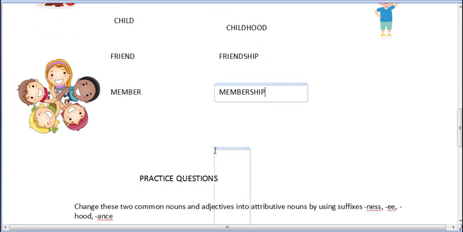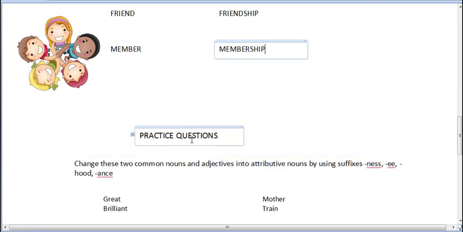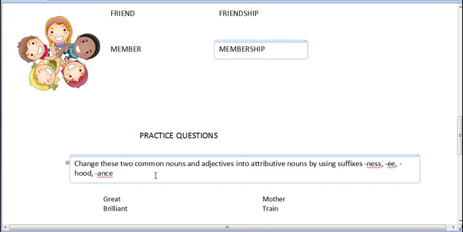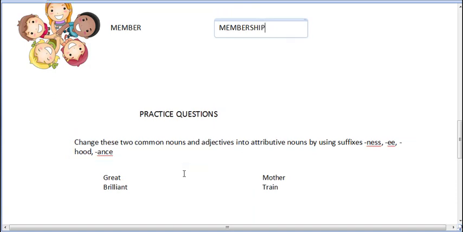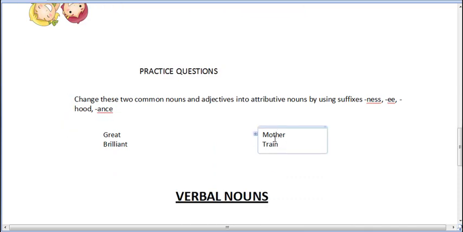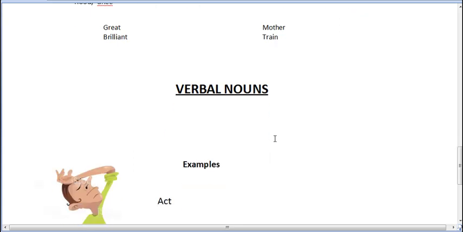Now if you have understood these, try to practice these questions that I have given. Change these common nouns and adjectives into attributive nouns by using suffixes ness, ee, hood or ance. See, the first one will be greatness, the second one will be brilliance, mother will be motherhood, train will be trainee. Now we will move to verbal nouns.